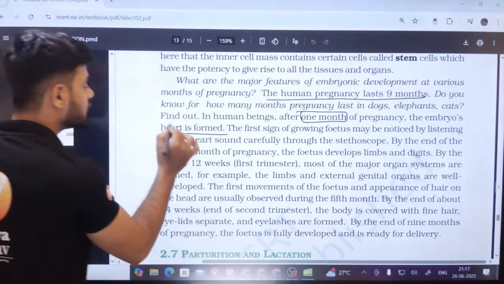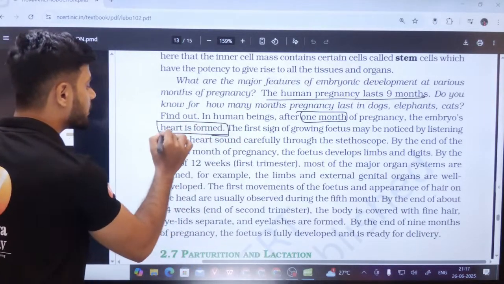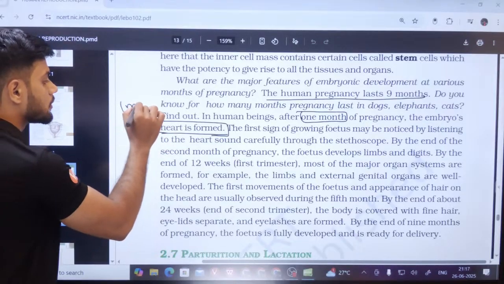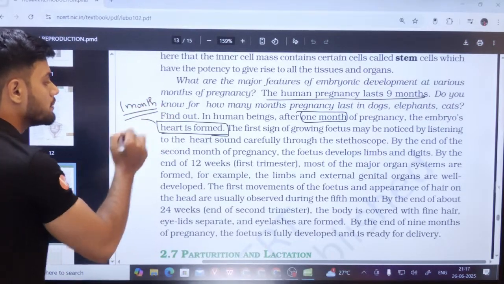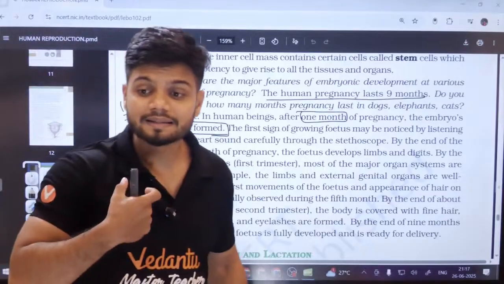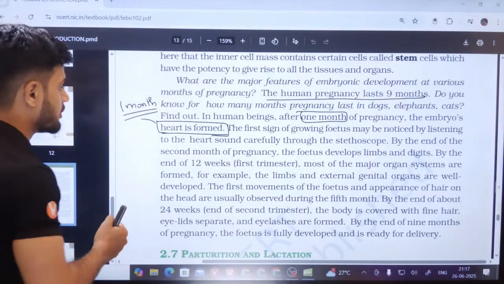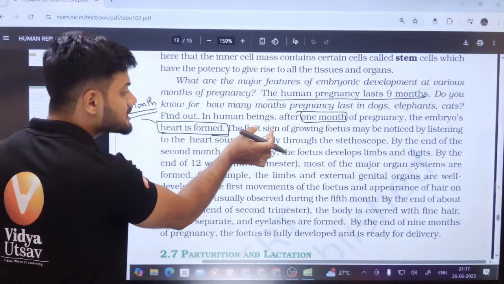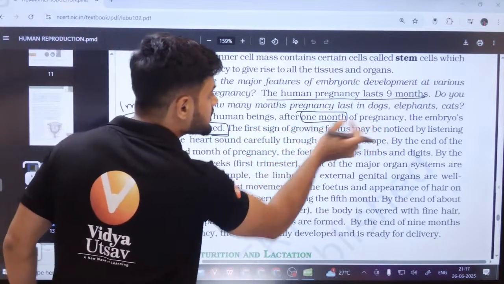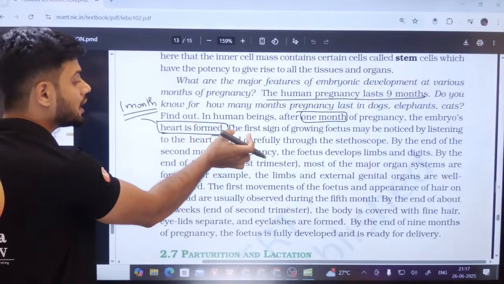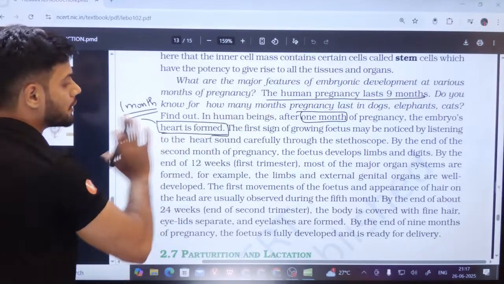So the heart is formed, students. The heart is formed after 1 month, and the heartbeat can be heard after 1 month. The first sign of growth of the fetus may be noticed by listening to the heart sound carefully through a stethoscope. That is after 1 month.